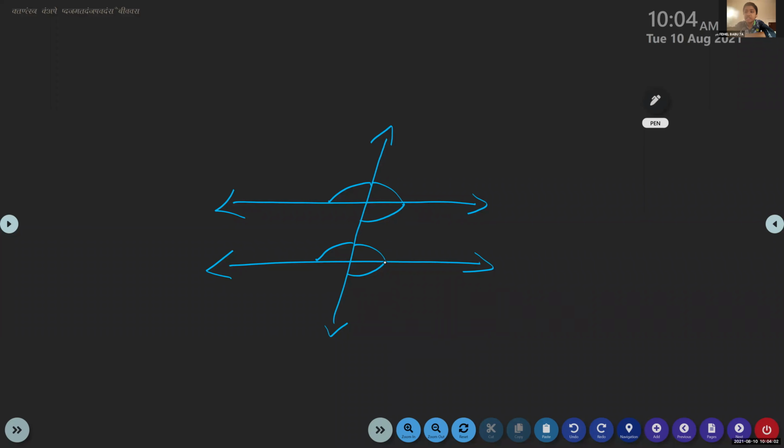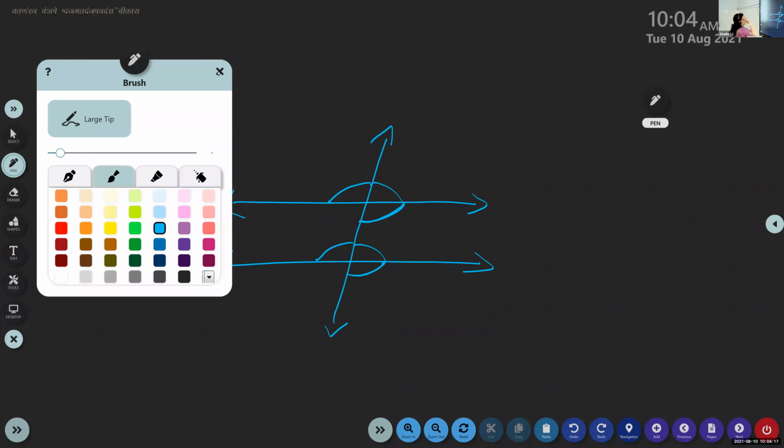Ma'am, alternate interior. My dear, alternate means it will be on the opposite side. These are corresponding angles itself. See, Fidel, listen. Try to understand. Listen to the explanation given. See here, these two again. What are those angles called?